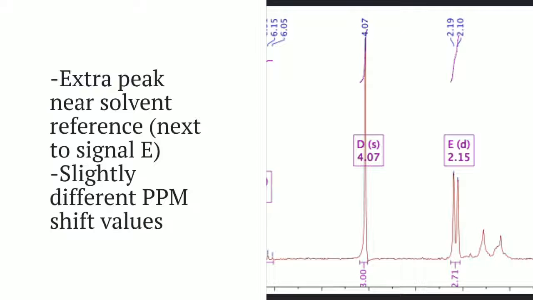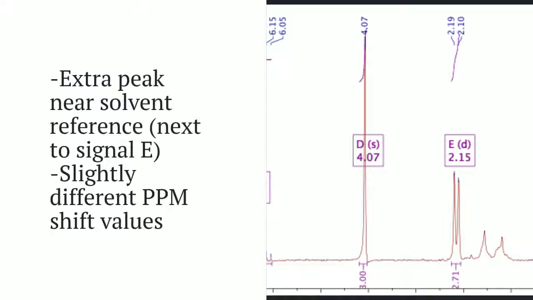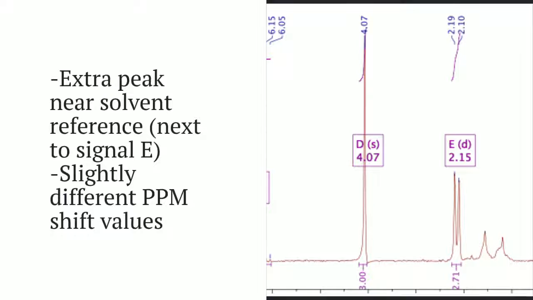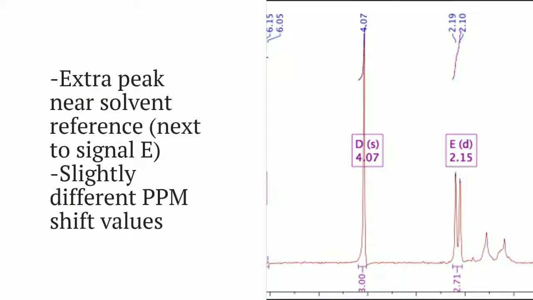The reference peak chosen was chloroform-d at 1.56 parts per million. There is a signal adjacent to this reference peak, however, it can be assumed that this peak is not representative of another hydrogen within the molecule. Most likely this peak is due to a contaminant.